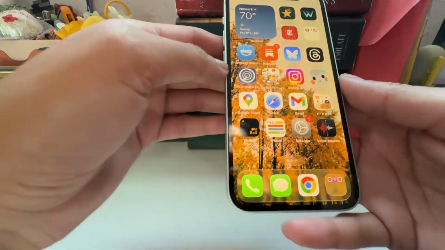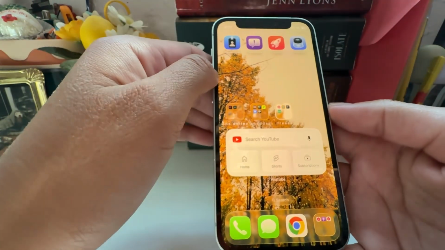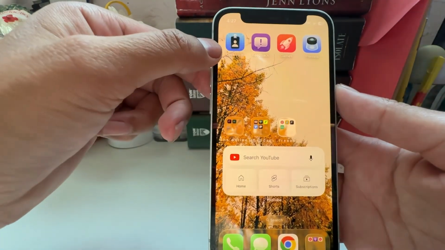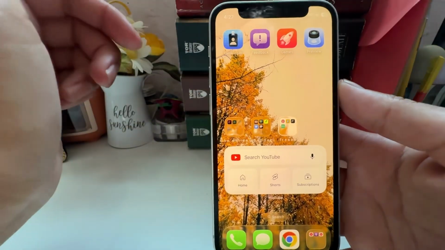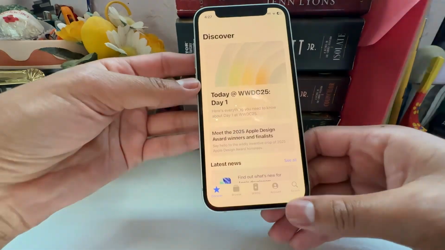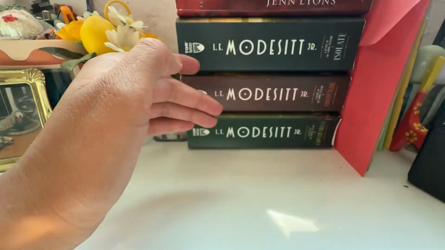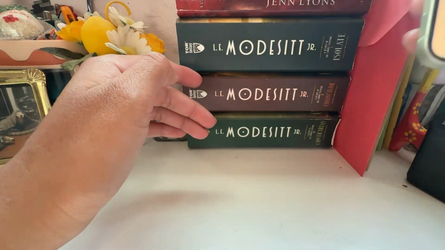So if anyone is interested, before I get into the nitty gritty, I downloaded it via the Apple Developer app, and anyone could download this if you have an iPhone. All you do is go in here, go to this account tab, sign in, and then you want to go to settings.